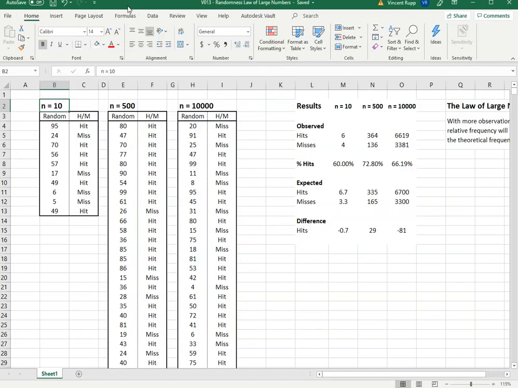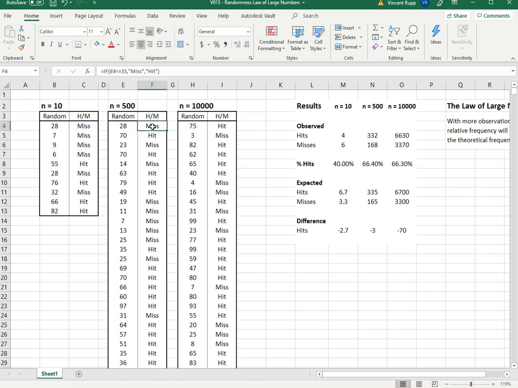So we can do a simulation in Excel, which I have here. I've set up 3 different random situations. Here we have 10 trials. And you can see the Excel commands I'm using, RANDBETWEEN 1 and 100, just to generate a random number between 1 and 100. And then here I have this formula I don't think we've talked about. If this is less than or equal to 33, it's a miss. Otherwise, it's a hit. And here we do it 10 times. Here we do it 500 times if you scroll all the way down. And here 10,000 times, just to see what the result was. I put the results over here.